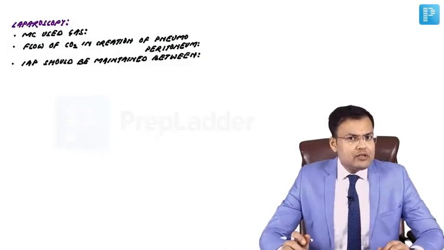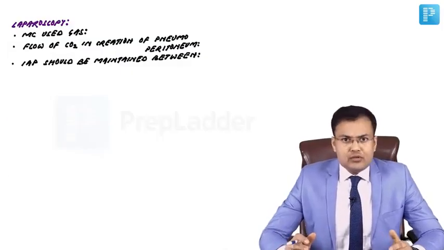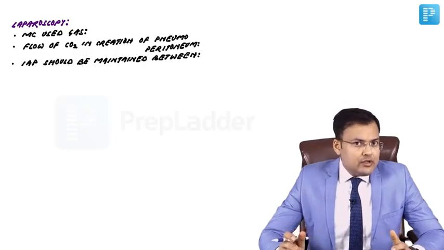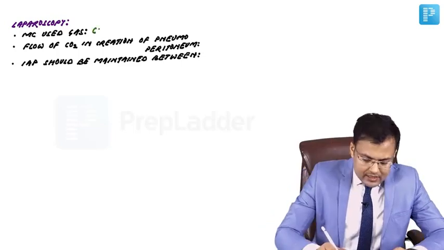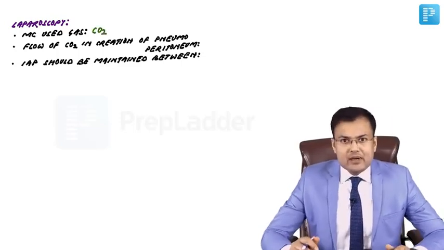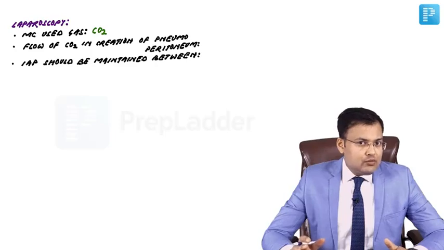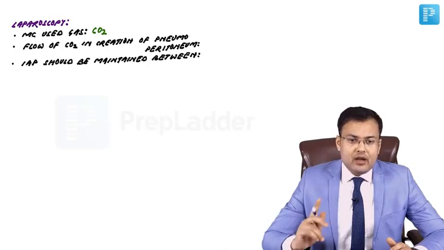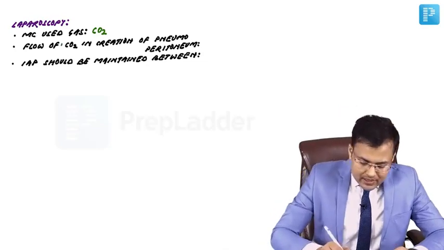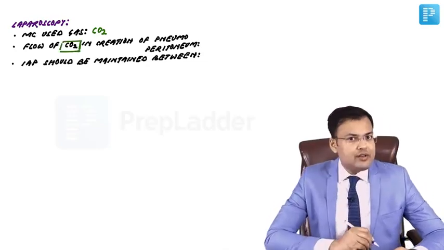The important one-liner questions asked in relation to laparoscopy. First question, what is the most commonly used gas in creation of pneumoperitoneum? As you have seen in the OT, it is carbon dioxide. What is the flow of carbon dioxide in creation of pneumoperitoneum?